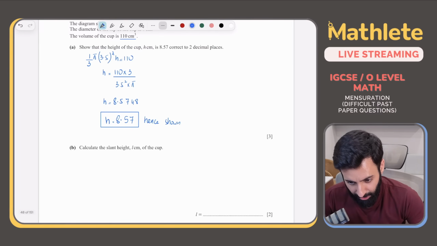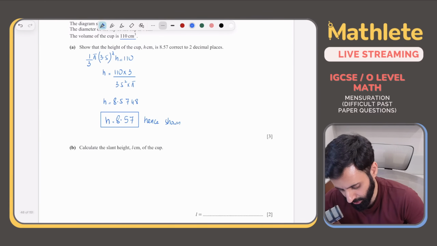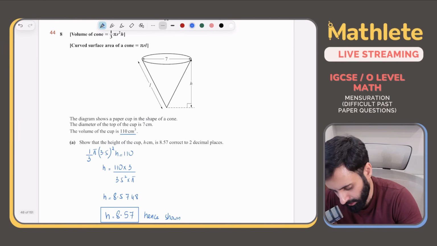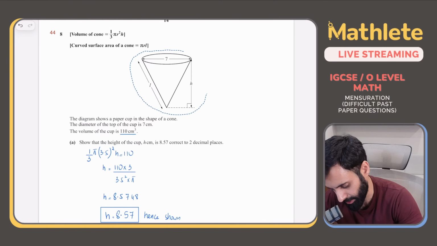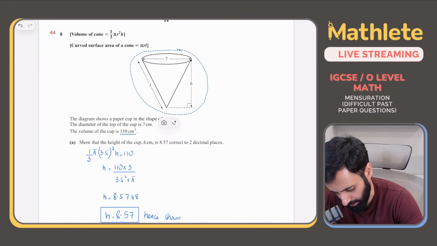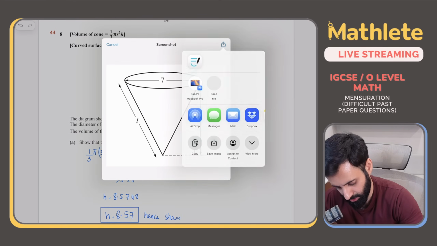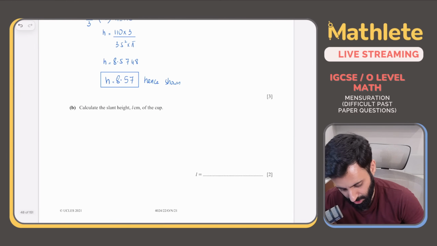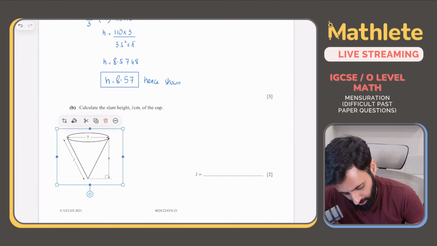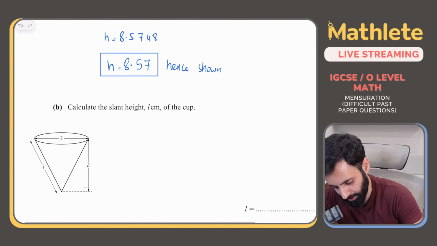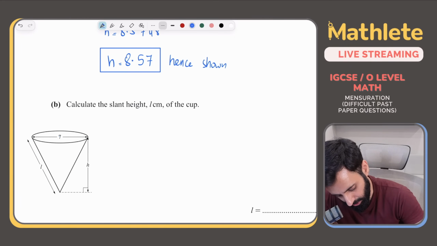Now, calculate the slant height L of the cup. Okay. So what do we have? We have the height, we have the radius, which means we can use Pythagoras and calculate the slant height. Okay. So let's do that. We'll have to draw a right angle triangle and then use Pythagoras theorem to get the job done.